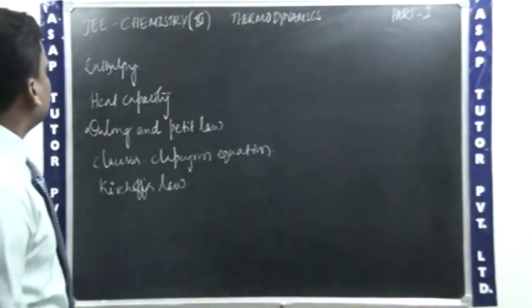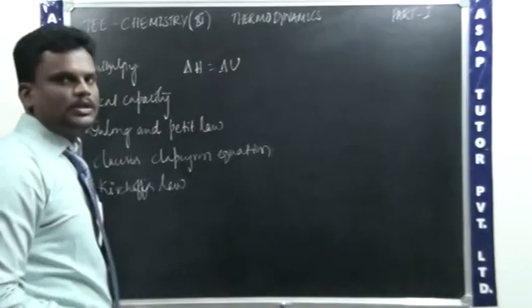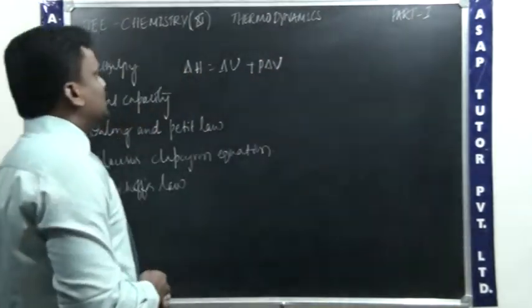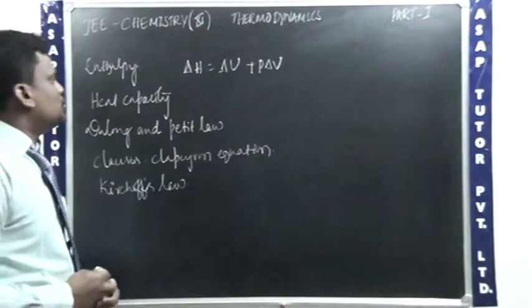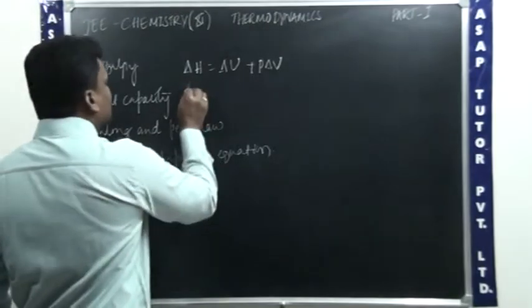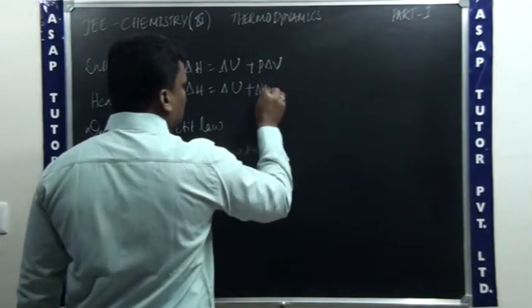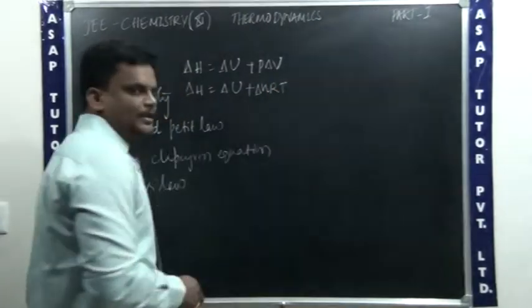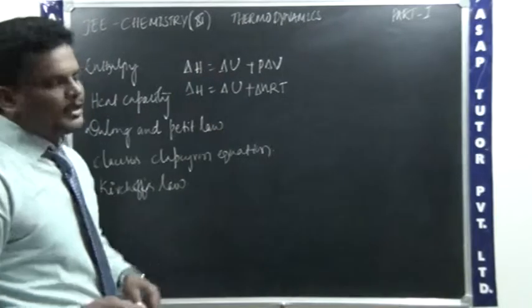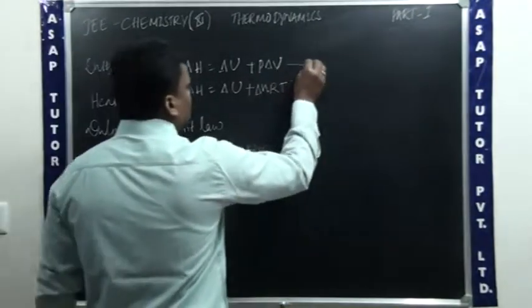Mathematically, you can represent the change in enthalpy in terms of the change in internal energy, that is delta H is equal to delta U plus P into delta V, you can write. So this is the mathematical equation for change in enthalpy in terms of change in internal energy, that is delta U. So this you can write as delta H is equal to delta U plus delta n R T also you can write. This is one more way of writing the change in enthalpy in terms of the change in internal energy.